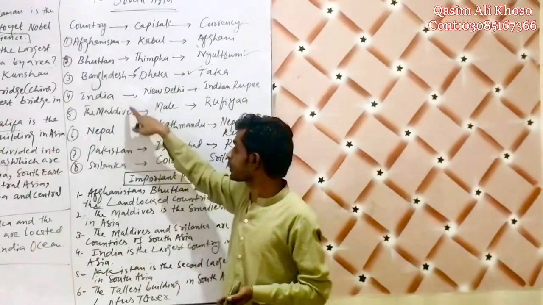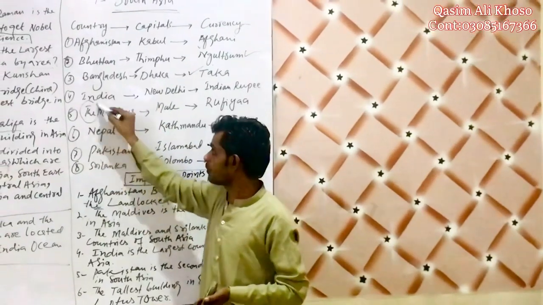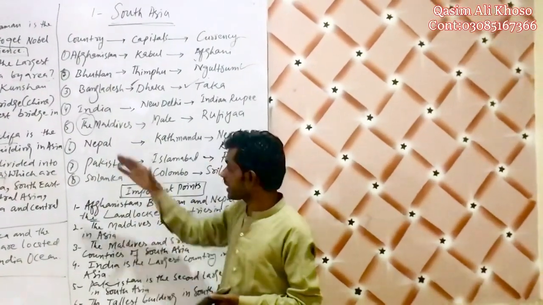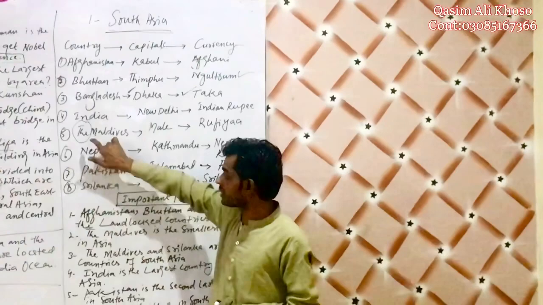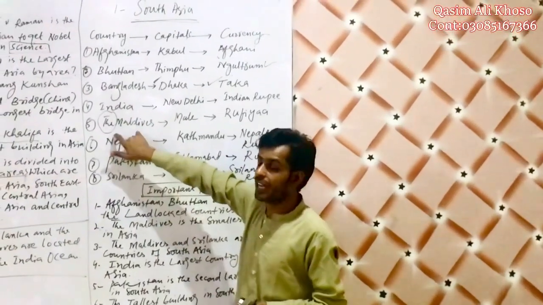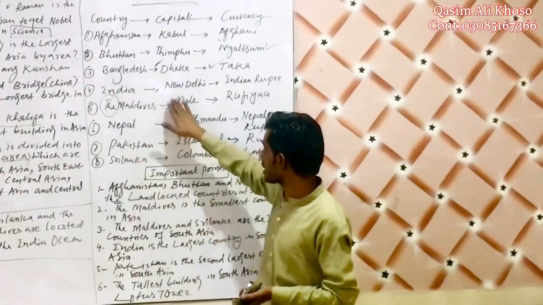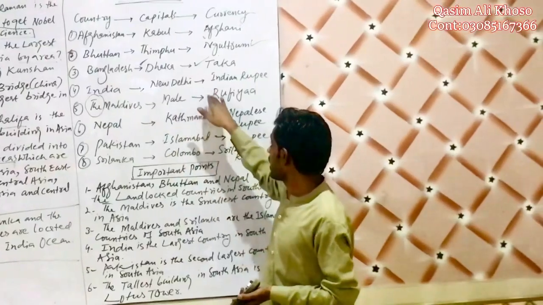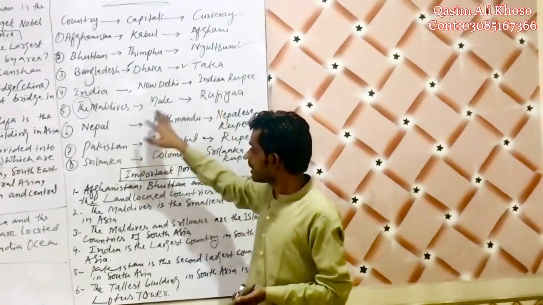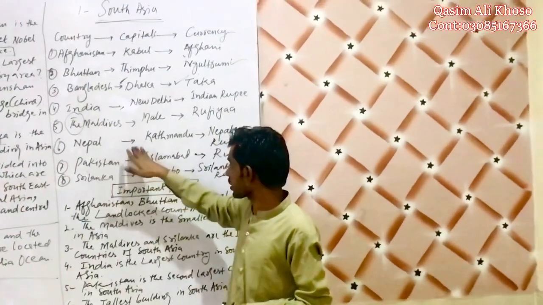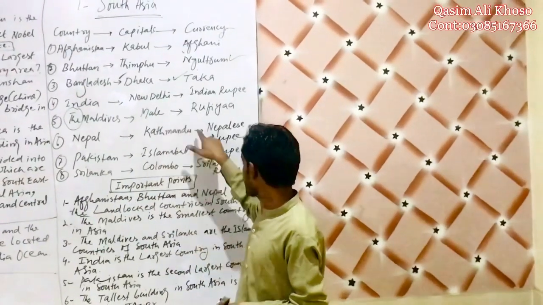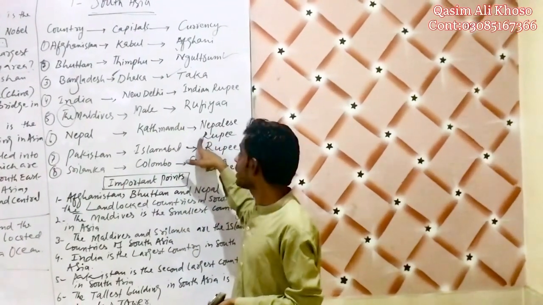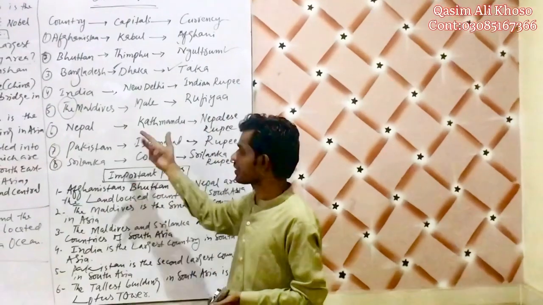The Maldives. We will discuss why this country carries the article "the" in the lecture of English language. Its capital is Male and its currency is Rufiyaa. Then we have Nepal. Its capital is Kathmandu. Its currency is Nepali rupees or Nepalese rupees.